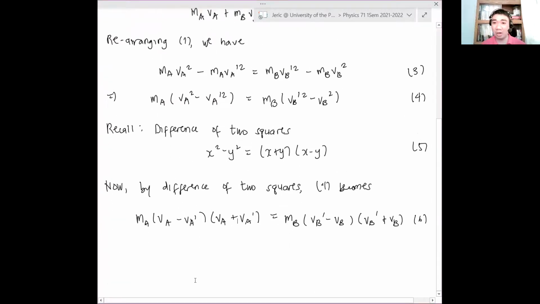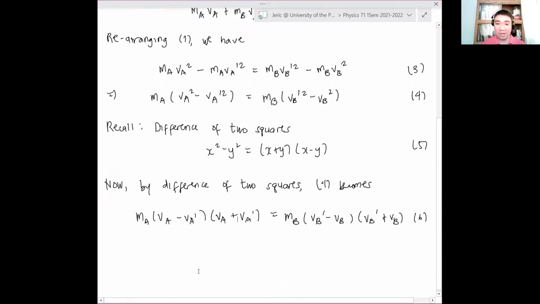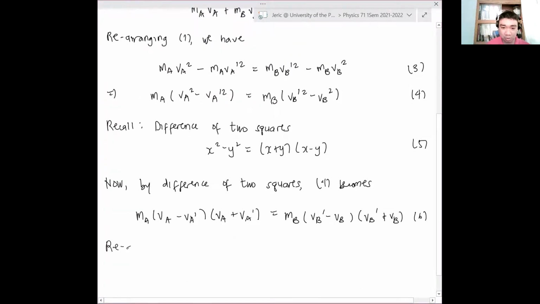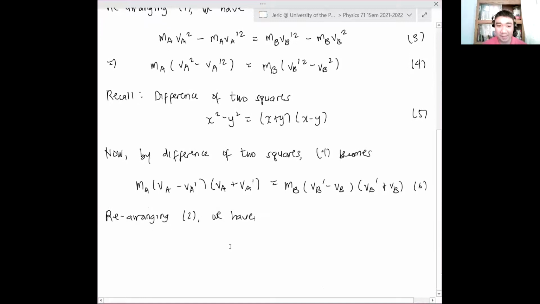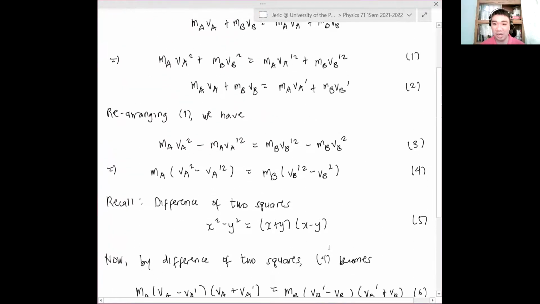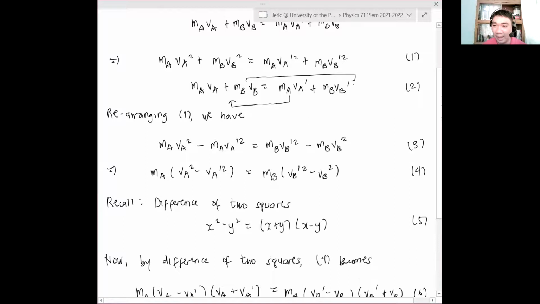Again, equation 2 is the conservation of momentum relationship. Rearranging equation 2, we have MA VA minus MA VA prime equals MB VB prime minus MB VB. Right? This is from the equation here. What I did was move this term here, and move this one to the other side.